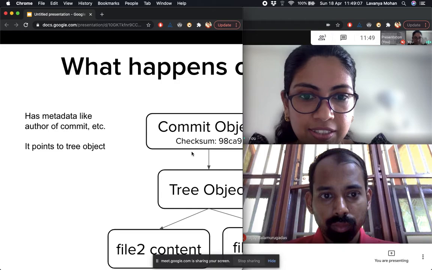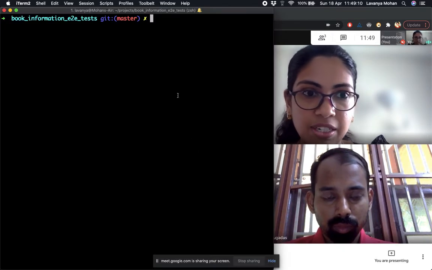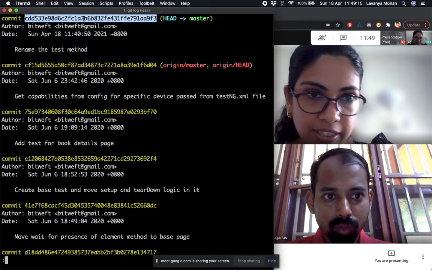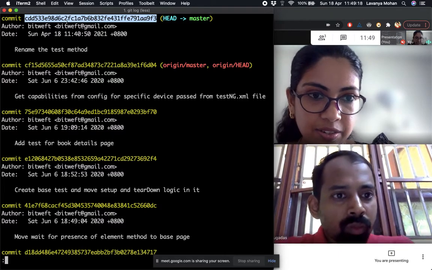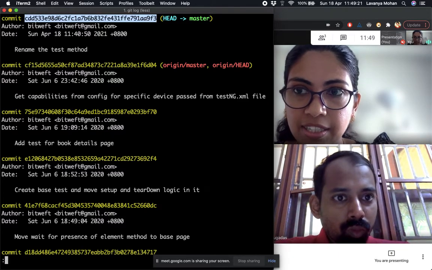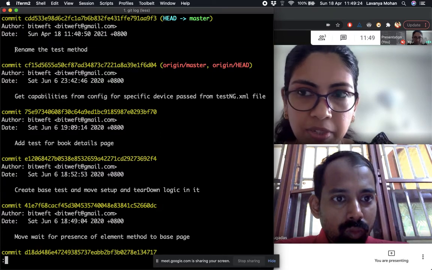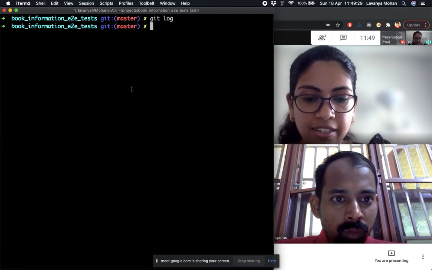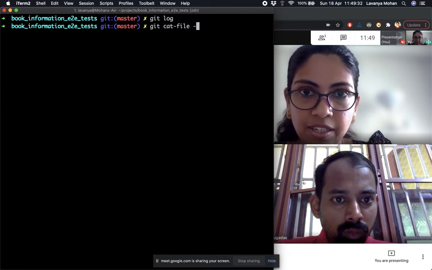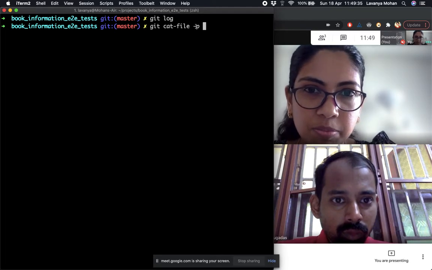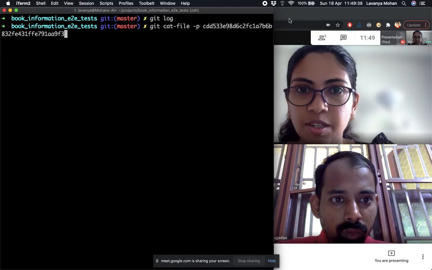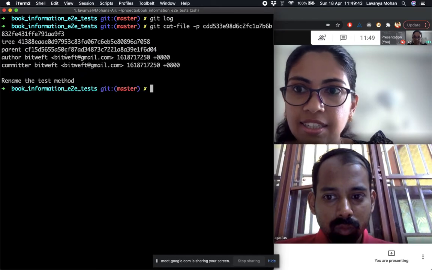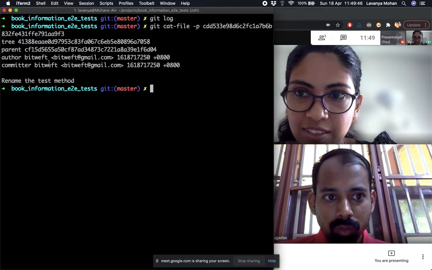So actually we can see this in the commit that we just made, right? If I do git log, I can see the commit ID. This is our commit object. It has the commit ID, the name of the author, the date, and the commit message, for example. Now let's take this commit ID, copy it, and we can run the command git cat-file -p. I don't really remember what this p option means. I can check, but yeah, if we put the checksum here, then we can actually see the details